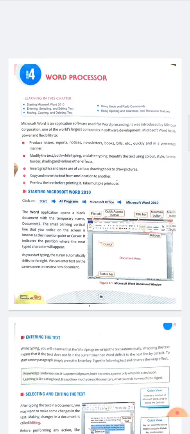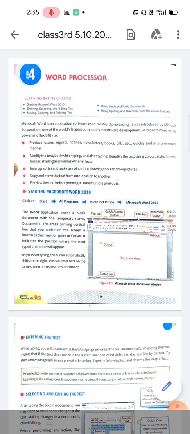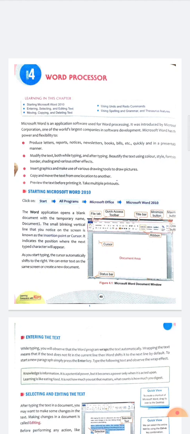Means we can do editing. We can even insert pictures. We can copy the text and move the same text to another place. And if we want to take a printout, then we can see how our copy, or how our hard copy, will look. So these are the functions of a word processor.